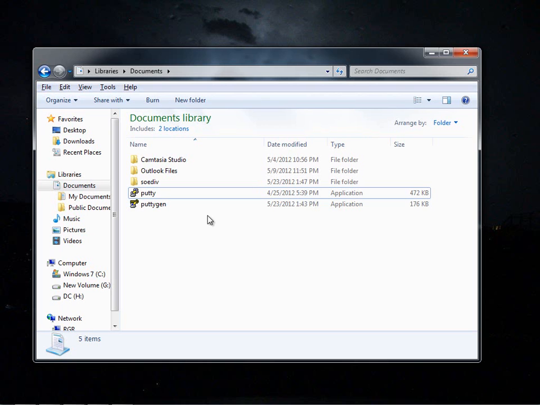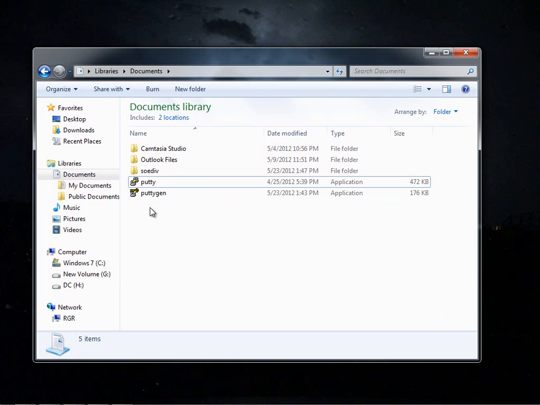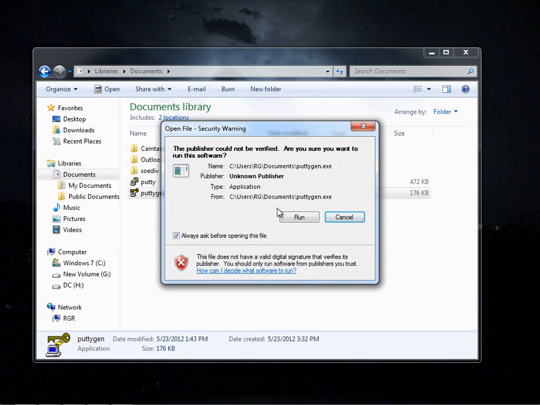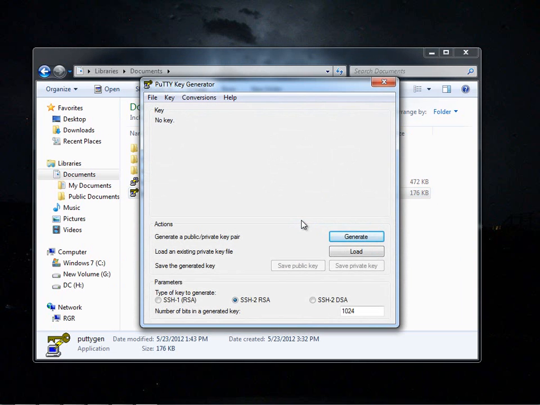Now I'm going to use PuTTYGen. What we are going to do with this PuTTYGen is convert our .pem key into a .ppk. Only then will we be able to connect to our EC2 instance from a Windows machine.